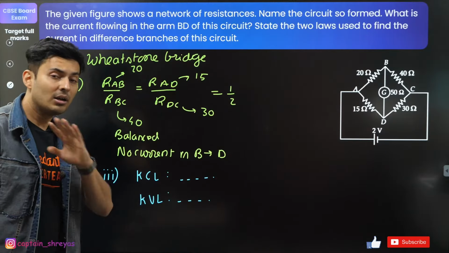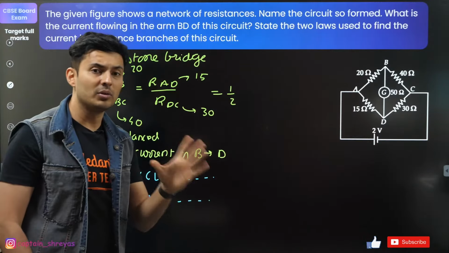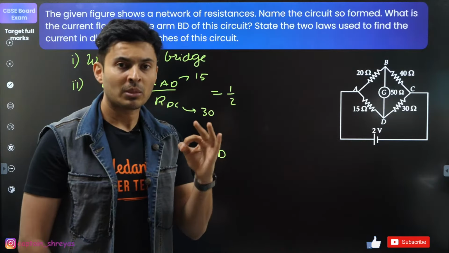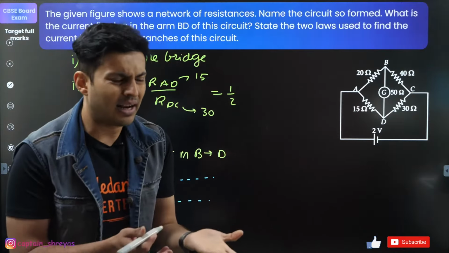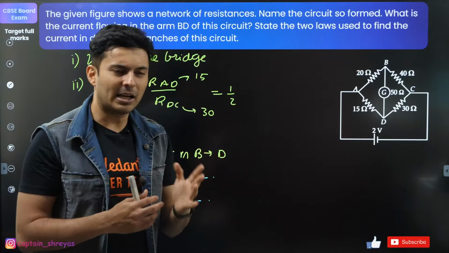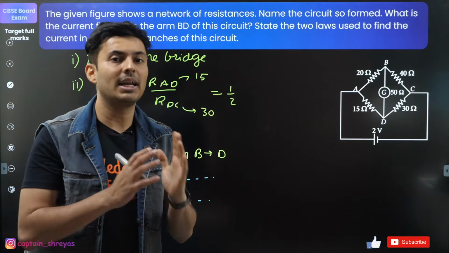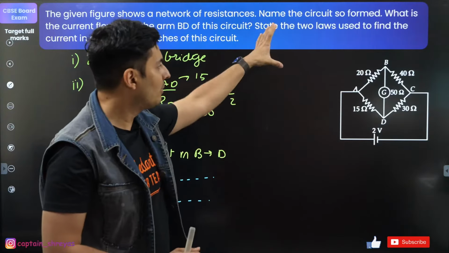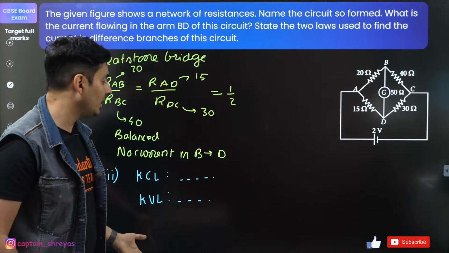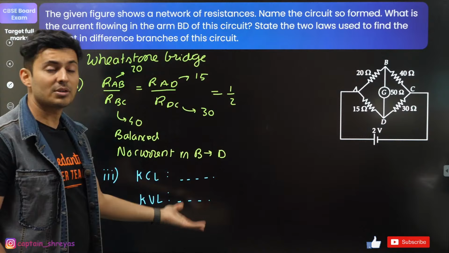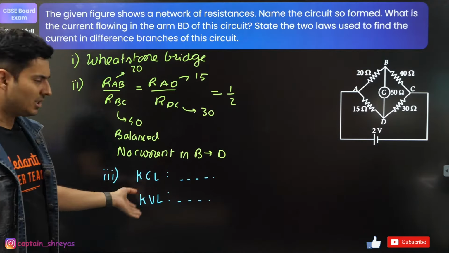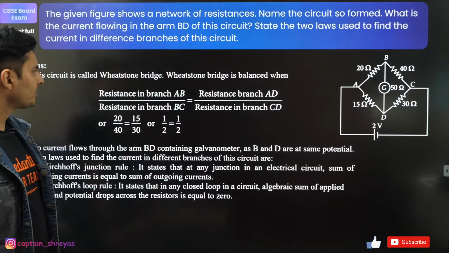Half a mark, 1 mark. Don't even think of losing marks. Don't be one bit lazy or think, why should I write this? It's okay, I think I'll get marks. No, never ever hesitate to write something if the question demands. Look at the marks. If it's for 4 marks, definitely you'll have to write it. 3 marks also, I think you should write it. If it's for 2 marks, then maybe not. Okay, you can just mention it as KCL and KVL.